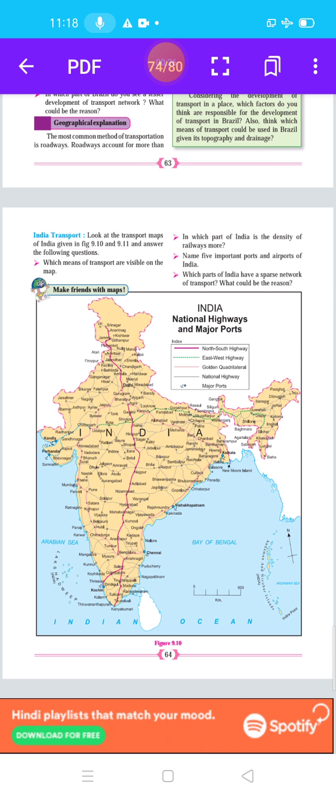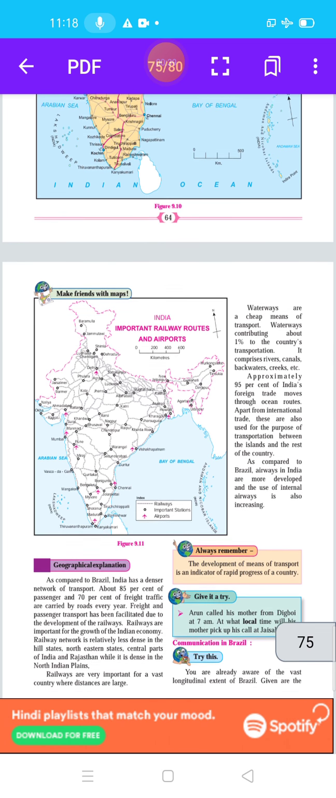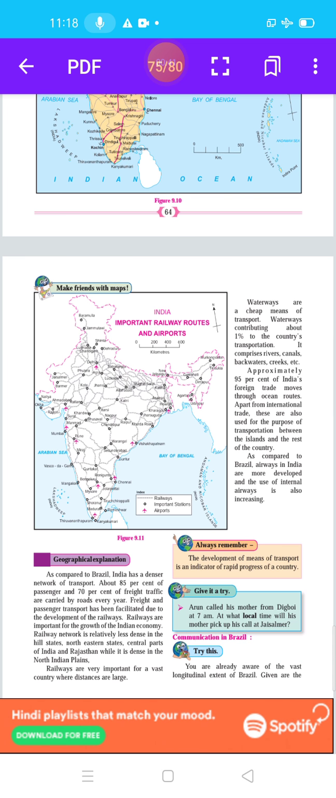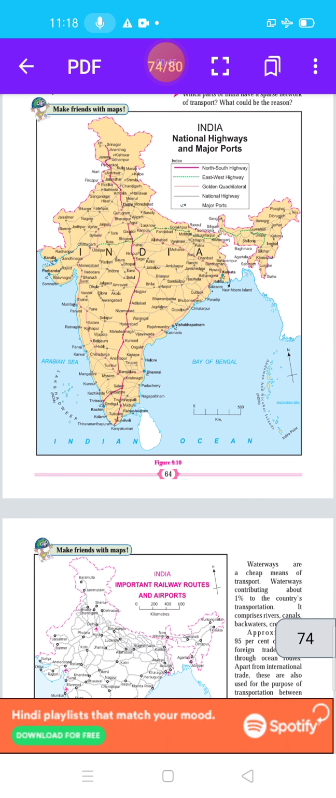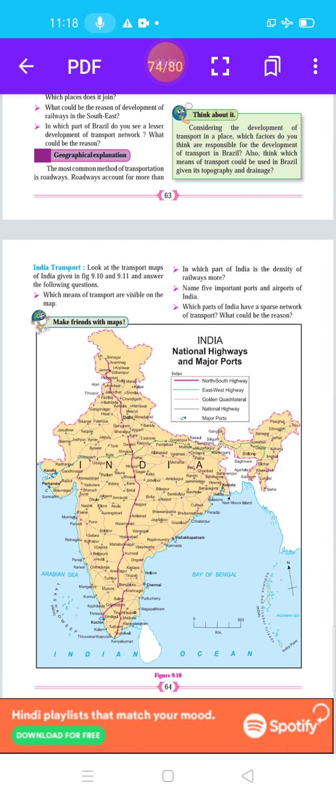Now let us start India transport. Look at the transport maps of India given in figures 9.10 and 9.11 and answer the following questions. This is the map of 9.10 and then 9.11. Both maps of India show important railway routes and airports, national highways and major ports. Here student, our first question is,